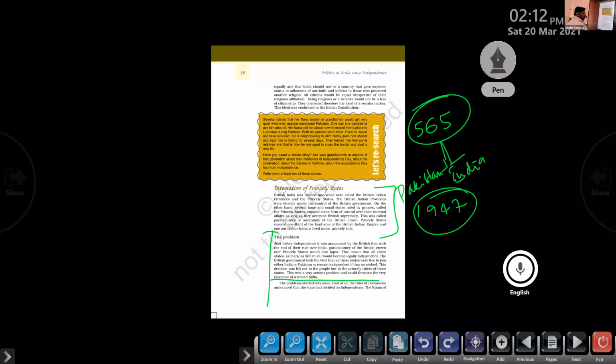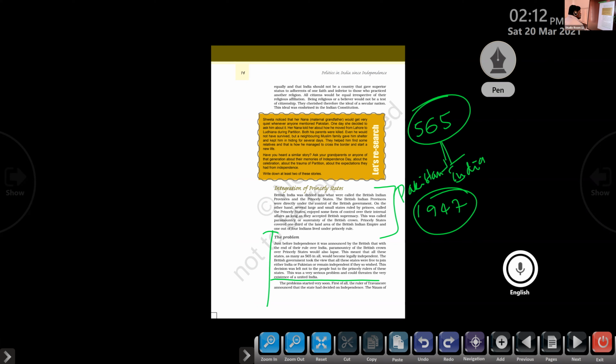So the decision taken by the British government at that time, providing freedom for these princely states too, created a problem in the country. It questioned the existence and unity of the newly formed India. Clear or not? In some areas, people wished to join the Indian Union, but the rulers were not ready. In some areas, rulers were ready to join the Indian Union, but the people were not ready. Like that, various problems existed.